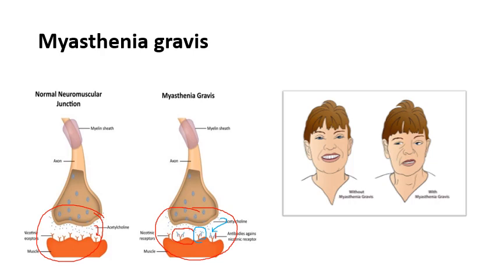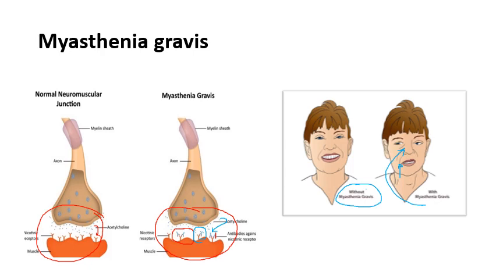Now you can see how we can predict that a person is suffering from myasthenia gravis. If you see this picture, this lady, the first pic is given as without myasthenia gravis, a totally healthy face. But when you talk about the person suffering from myasthenia gravis, here you can see drooping eyelids, as well as a facial deformation over here. So somewhat you can say drooping lips, drooping eyelids, and facial deformation only on one side of the face, right?